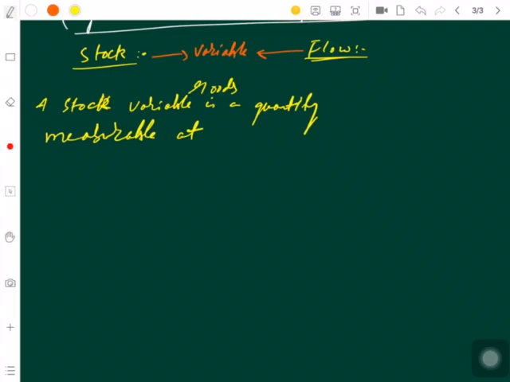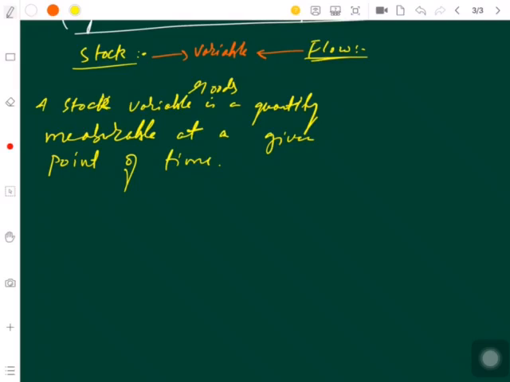When I say a stock variable is a quantity measurable at a given point of time, when you measure any of your stocks at a particular point of time, it becomes a stock.